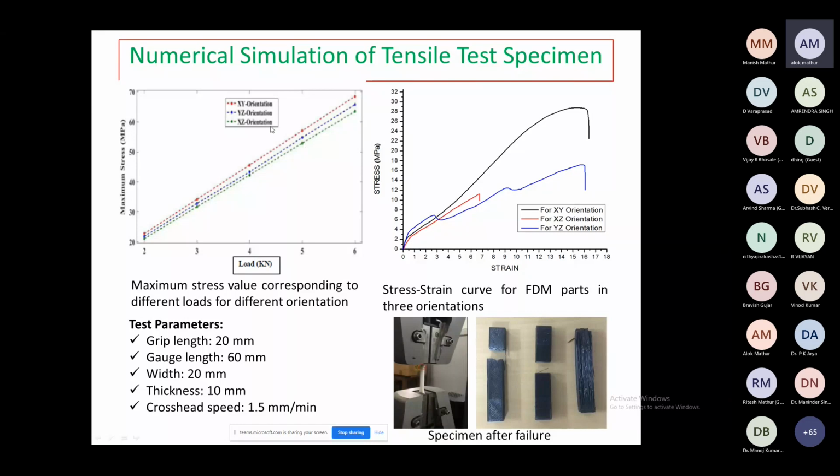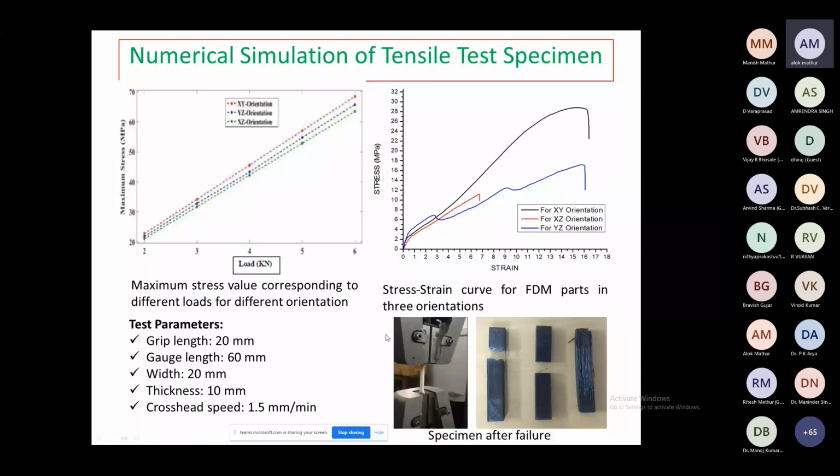You can see the red line is the XY orientation, blue is the YZ orientation, and green is the XZ orientation. Here is the maximum stress. In this experiment, there are so many factors involved. If you are not putting the sample in the UTM machine in the proper way, there may be failure beyond this gauge length.